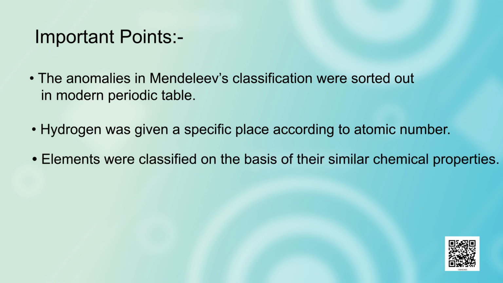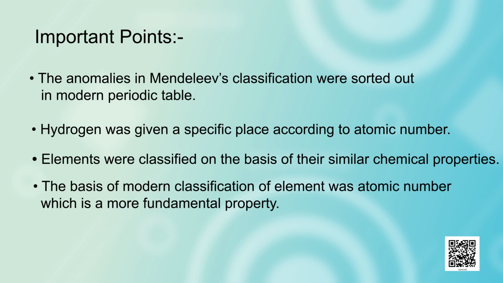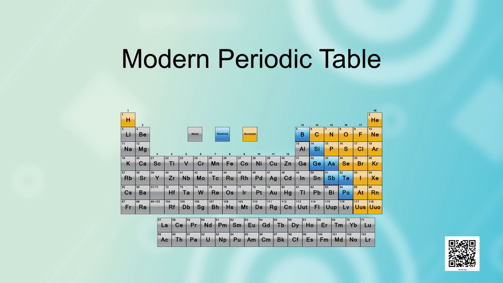Elements were classified on the basis of their similar chemical properties. The basis of modern classification of elements is atomic number, which is a more fundamental property. Let's have a look at the modern periodic table.